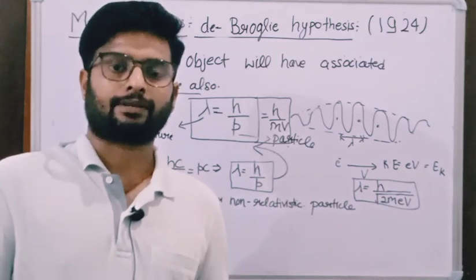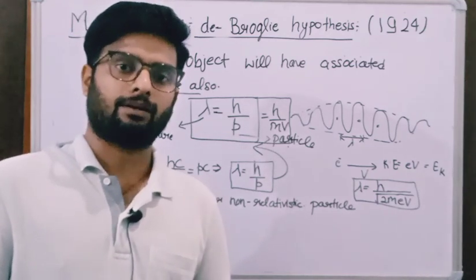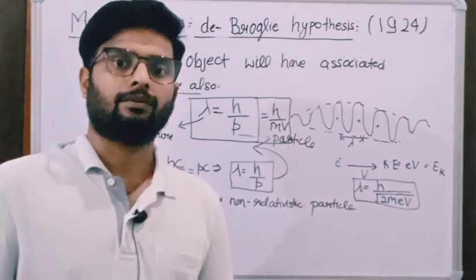This diffraction phenomenon showed the wave property of the electron.